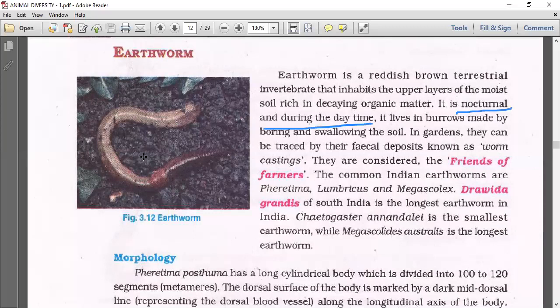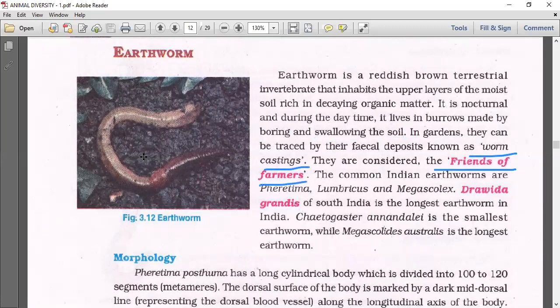It lives in burrows, boring and swallowing the soil with the help of the prostomium. In gardens, they can be traced by their fecal deposits, called worm castings, which are very good biofertilizers. They are considered friends of farmers.